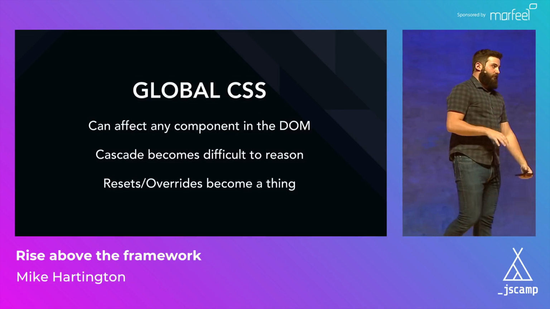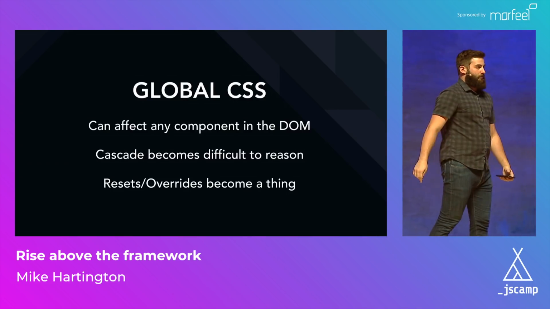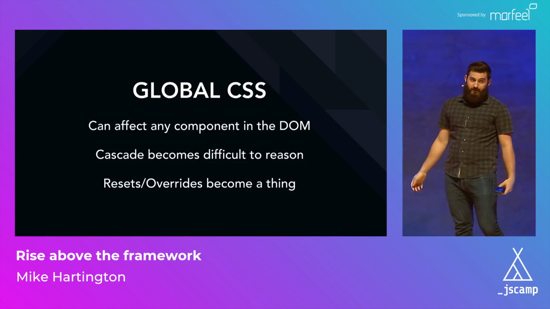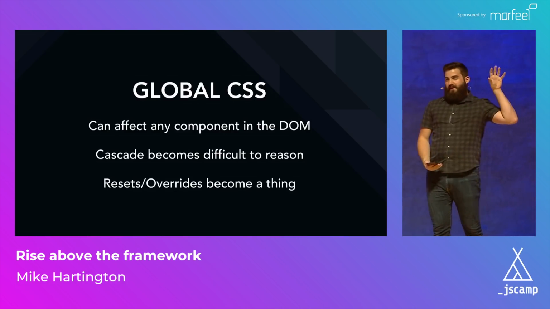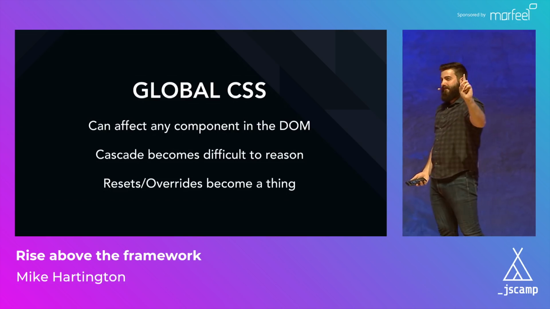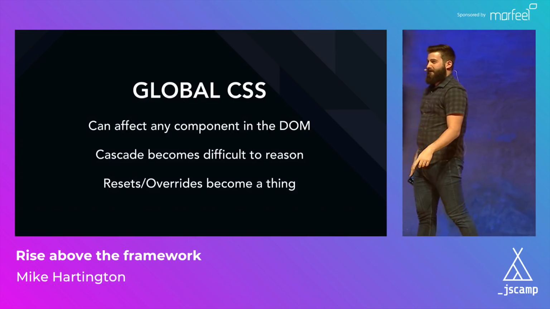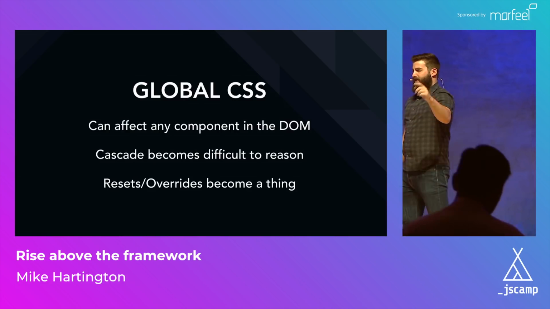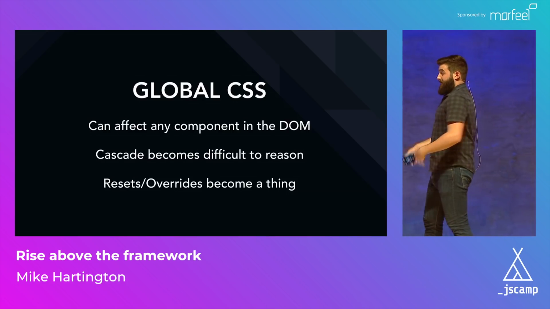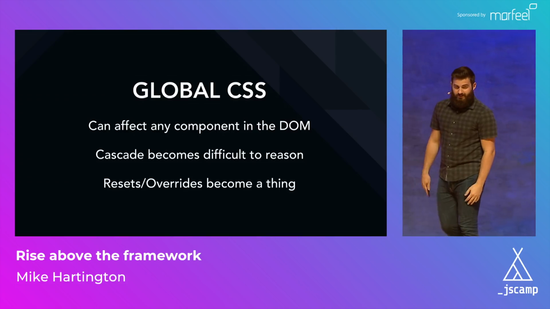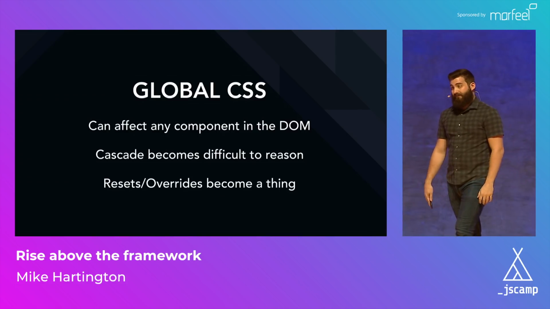With global styles, we also have to deal with the second problem that is kind of inherent with CSS, and that's the cascade. How many times have you taken a bit of CSS, written a new block, and then somewhere way down in your HTML, you're like, why is this style getting applied? I didn't want this. This wasn't expected. But because of the cascading nature of CSS, it is cascading style sheets. This is just a thing that we have to deal with.